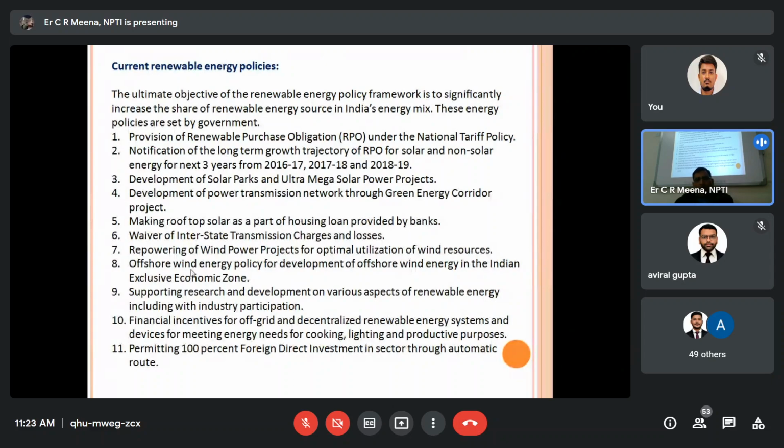Notification of the long-term growth trajectory of RPO for solar and non-solar energy mix for 3 years. Development of solar parks, ultra mega parks and projects. Making rooftop solar a part of housing loans provided by banks. Interstate transmission charges removed. Many charges have been relaxed for renewables. These are the policies. Interstate charges, tax, these are the regime.